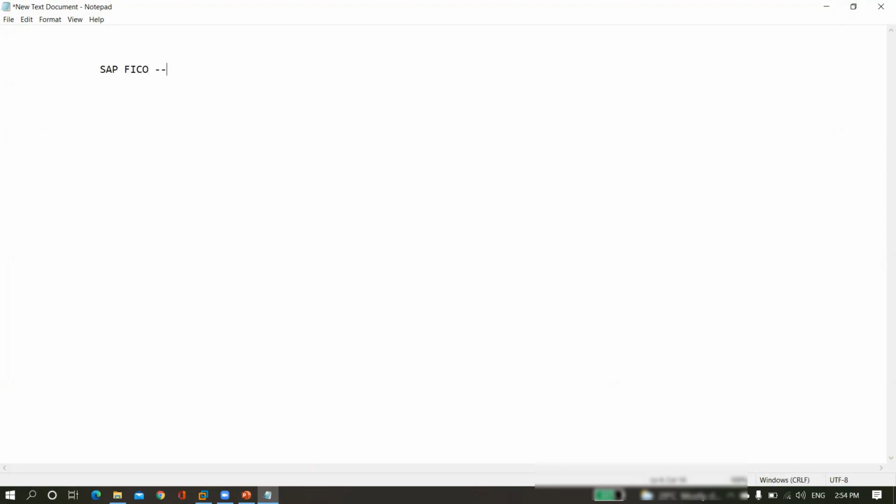For SAP FICO, we have a second name, that is the R2R process or R2R cycle. R2R stands for record to report. Continuation, second one, SAP MM. For SAP MM, we have a second name, that is the P2P process or P2P cycle.